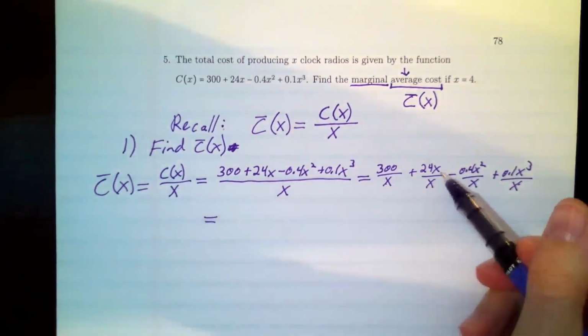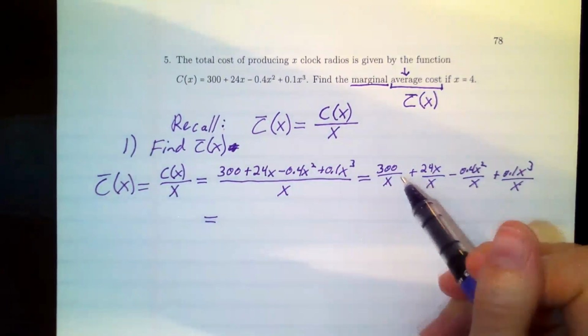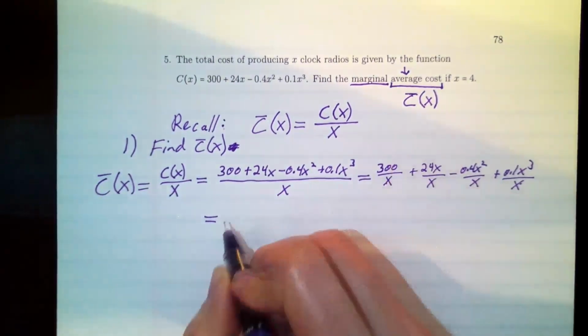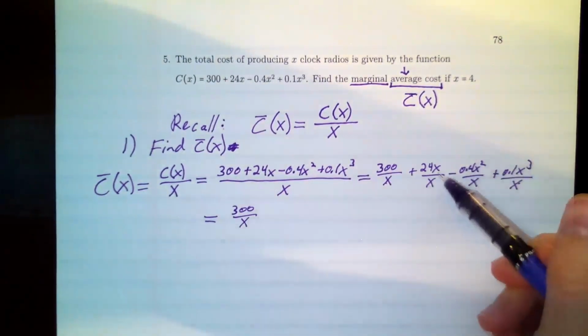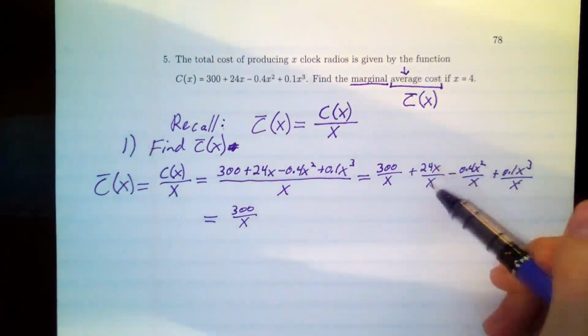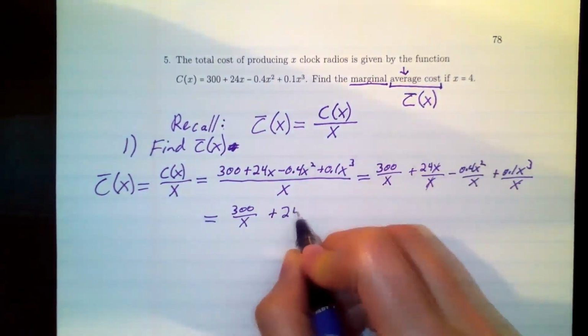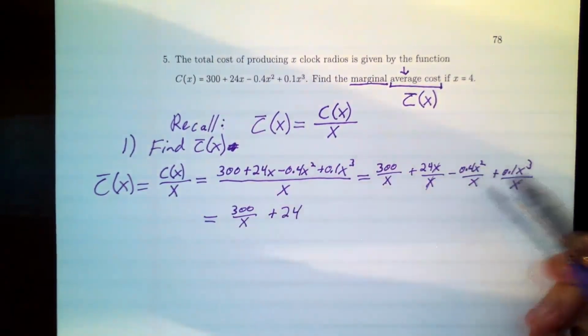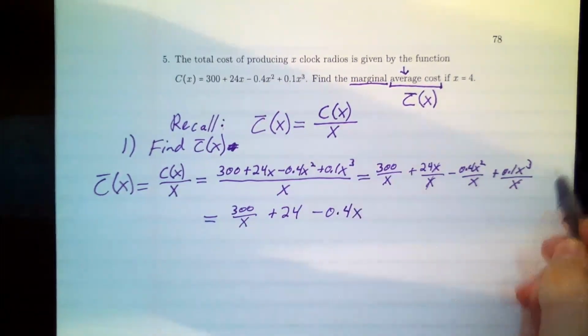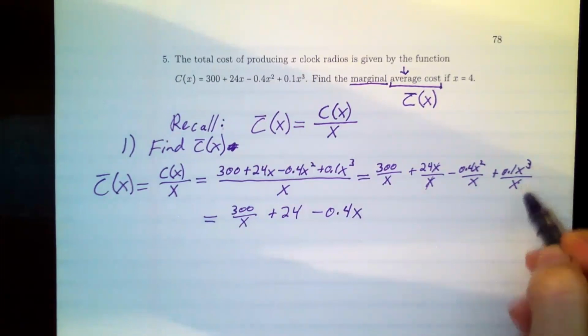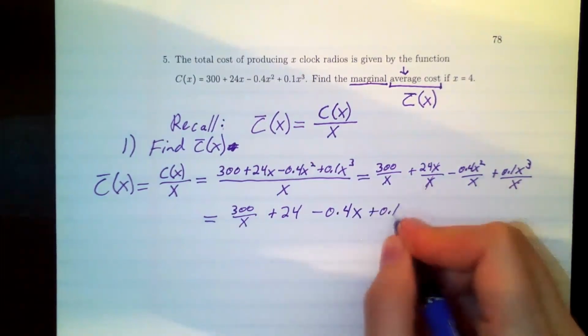Now let's simplify some x's down. I have some laws of exponents to take care of here. 300 over x stays how it is. It's not going to reduce down any. But 24x divided by x, these x's will actually cancel each other. That leaves me with 24. x squared divided by x is x. That becomes 0.4x. And x cubed divided by x is x squared.